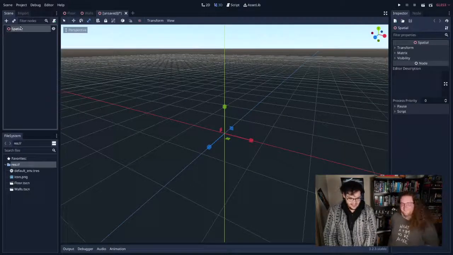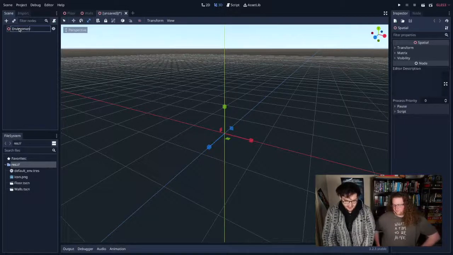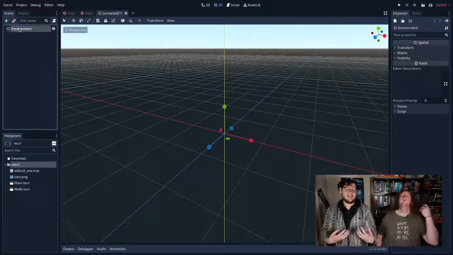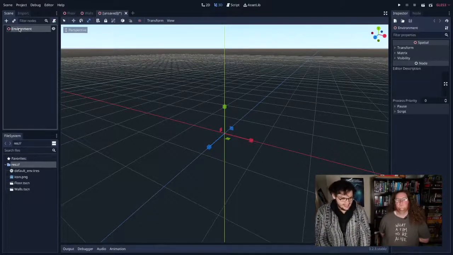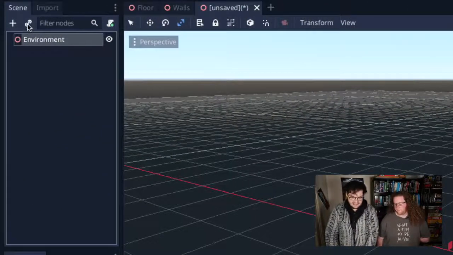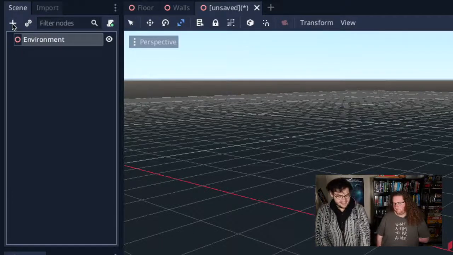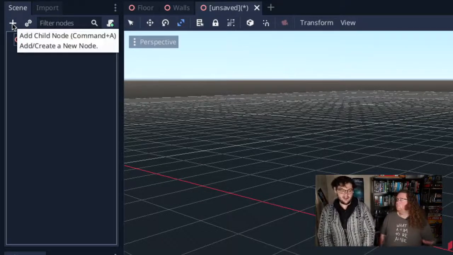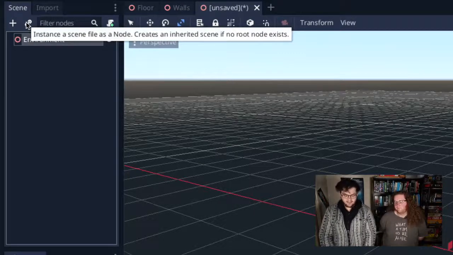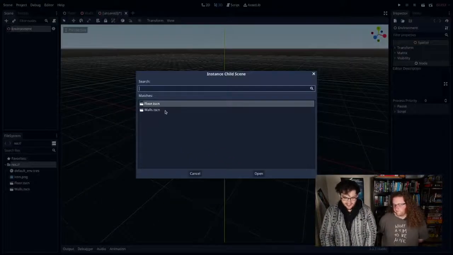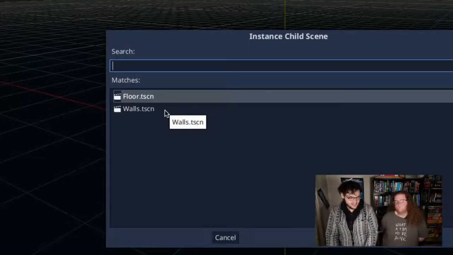I'm going to rename that spatial node now to environment, because this is the scene that's going to hold our level. This is going to be the world that our player exists in and has their adventures in. And then I'm going to select that spatial node that I just created and click this link icon instead of the plus icon. So the plus icon lets me add new, fresh nodes to this scene. The link icon lets me bring in existing scenes. Then I click this link icon, and you'll see it knows that there's two saved scenes in my project, right?